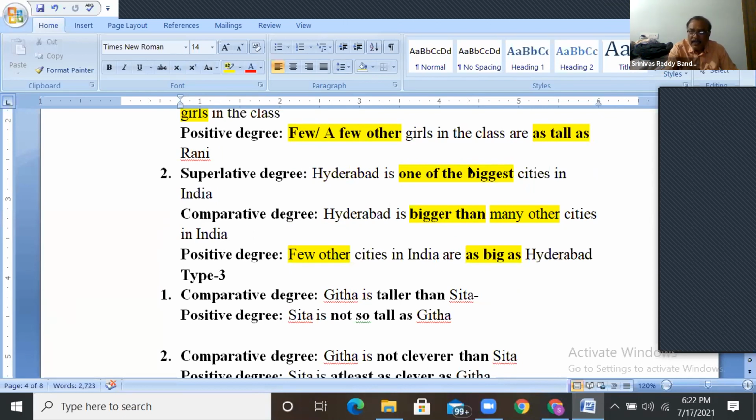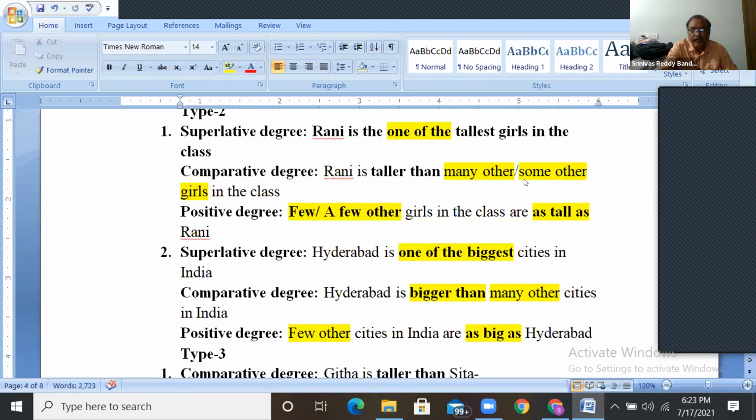Between two only comparative. Comparative also should be between two only. One is better than other, that comes under comparative. If the comparison is made among more than two, and to say it is the super one and the best of all, you have to use superlative.